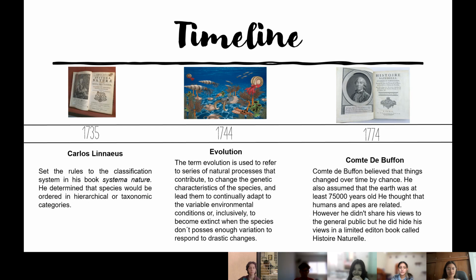Buffon, 1774. Buffon believed that things change over time with chance. He also assumed that Earth was at least 75 million years old. He thought that humans and apes are related. However, he didn't share his view with the general public, but he did hide his views in a limited edition book called Histoire Naturelle.